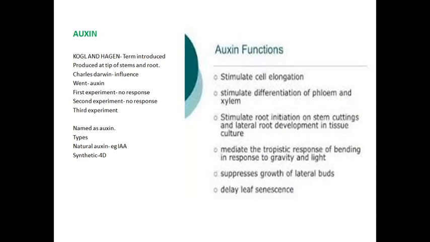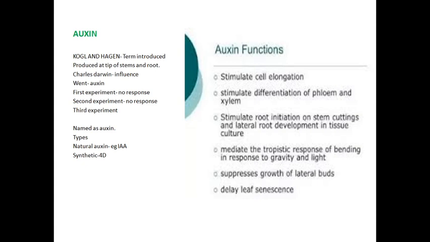Based on the origin, it is classified into two types. One is called natural auxin, the other is called synthetic auxin. Synthetic means artificially synthesized. Natural means it is naturally produced in plants, that is called natural auxin. Example: IAA, indole 3 acetic acid.